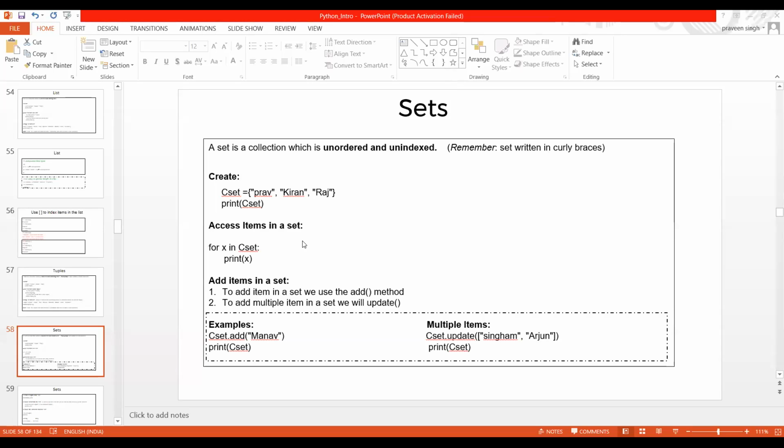Anyway, set. As I said, a set is a collection which is unordered and unindexed. Okay, so if you want to create a set, you have to use the same concept the way we have done for tuple as well as for list. So let me just copy this. To access an element or item in a set is quite different from the one we used in list as well as in tuple. So here we have to go and look into the practical of sets, how exactly we can create the set.